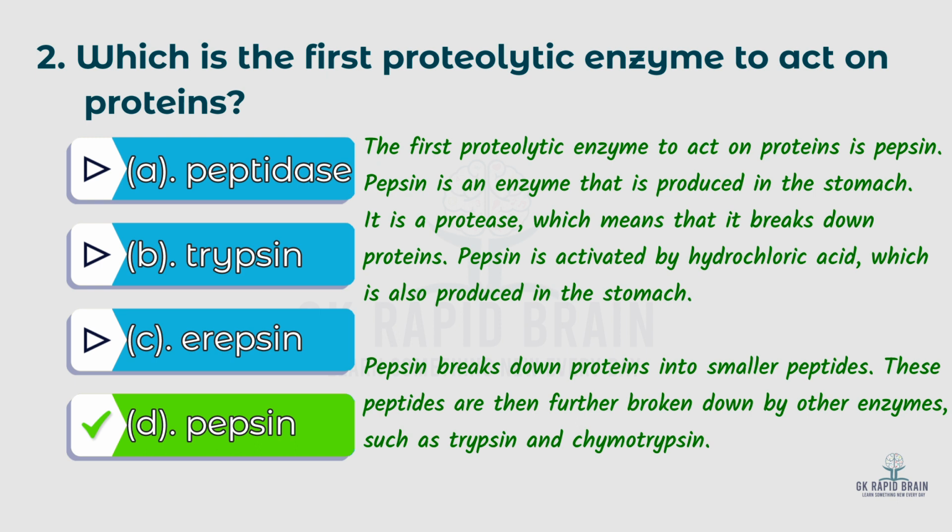Pepsin is an enzyme that is produced in the stomach. It is a protease, which means that it breaks down proteins. Pepsin is activated by hydrochloric acid, which is also produced in the stomach. Pepsin breaks down proteins into smaller peptides. These peptides are then further broken down by other enzymes such as trypsin and chymotrypsin.